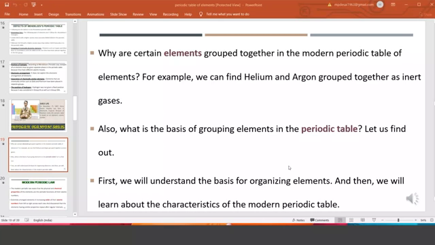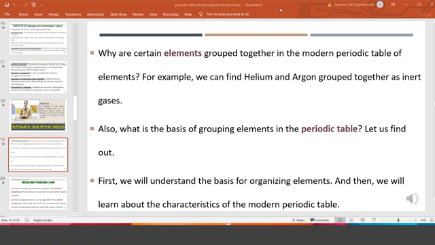Okay, good. Now it started. So, with thanks to my co-host Sushmita and my student, we will continue our journey into the modern periodic table.